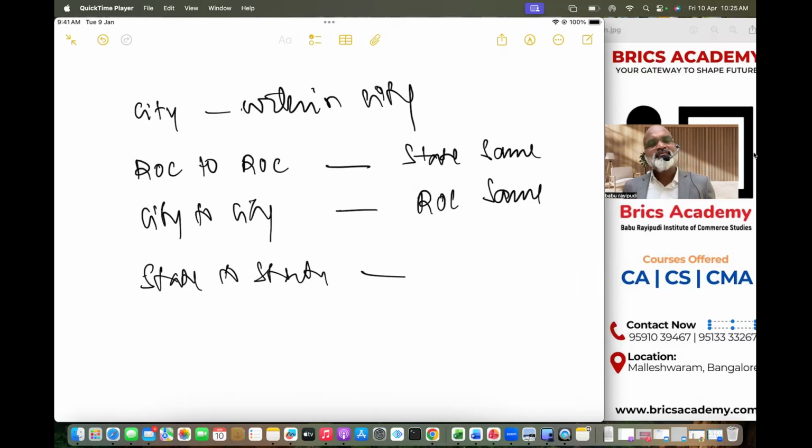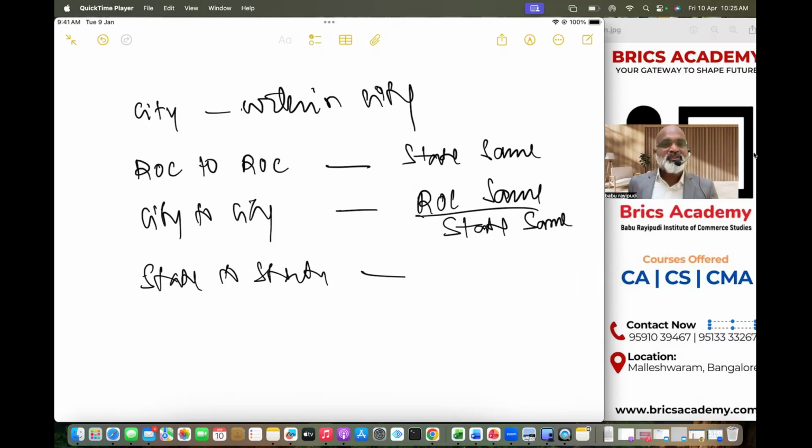But when you move from city to city, where ROC is the same and state is also the same, board resolution is very important, and since you're moving from city to city within the same state, special resolution is also very important. So within the city, you don't need shareholders' permission. City to city, you need shareholders' permission.